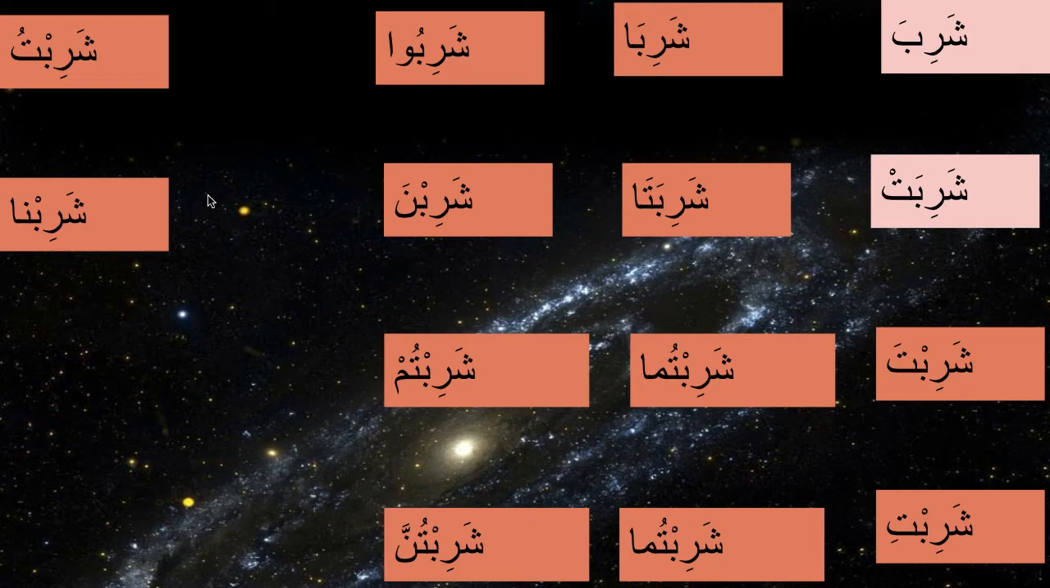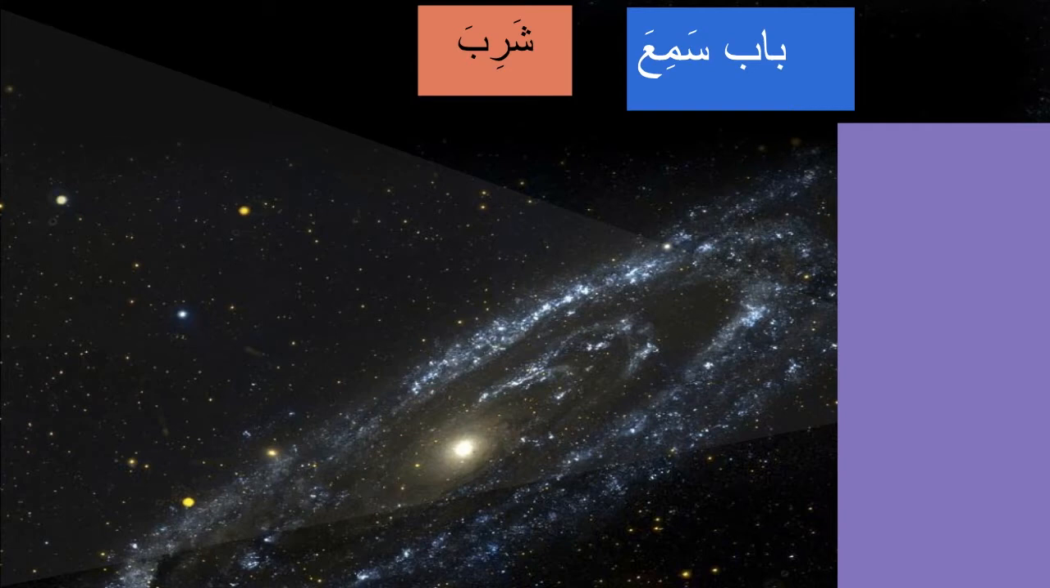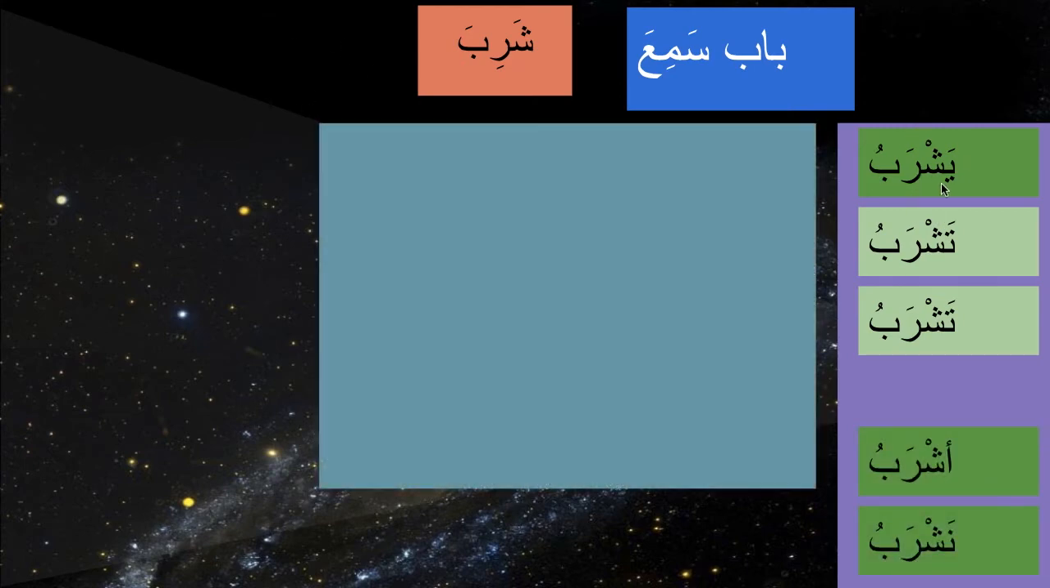So shariba is like sami'a yasma'u, the bab sami'a. So it will be shariba yashrabu. So if you show the five, yashrabu, tashrabu, tashrabu, ashrabu, nashrabu. So we'll do full conjugation now. So yashrabu, ya represents alamat mudari'a, and if there is nothing attached, that means it is huwa. Huwa yashrabu, he drinks. Shariba is he drank, yashrabu is he drinks.